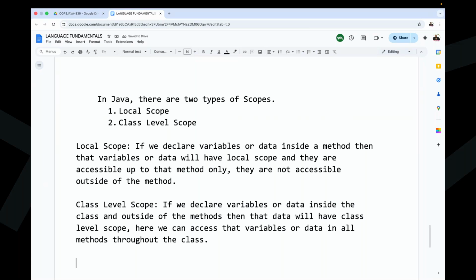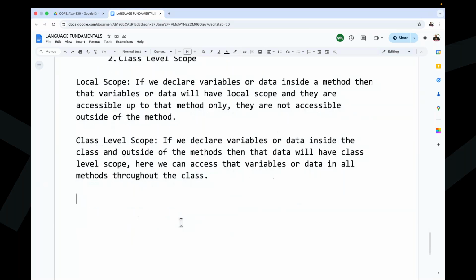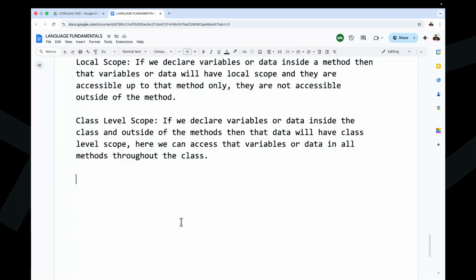Local variables have local scope. Class level variables have class level scope. Same point, right? Now let us understand this point clearly. For example, I am going to take class A. Inside this class A, all of you observe carefully, I have taken void M1 method.